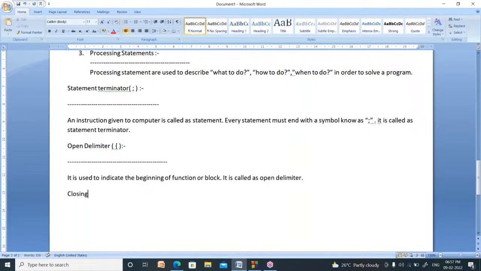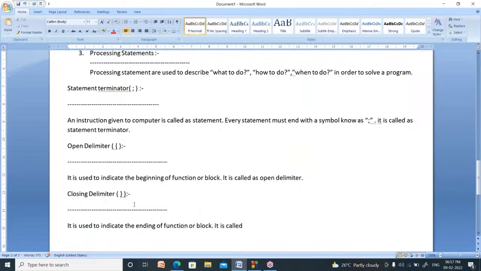Next one is closing delimiter. Now, what is the symbol for that? Closing curly bracket. It is used to indicate the ending of function or block.